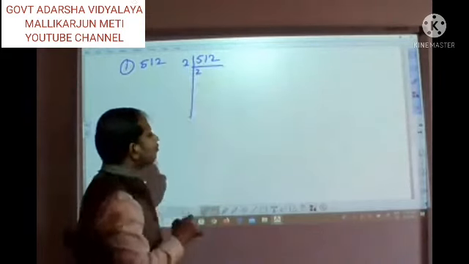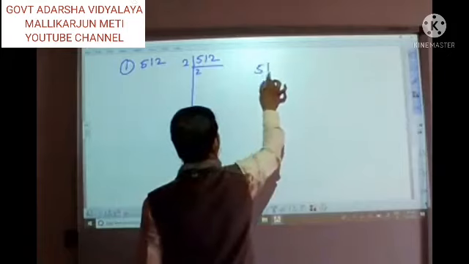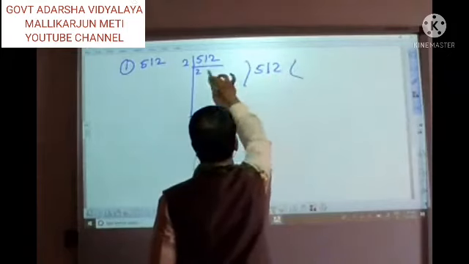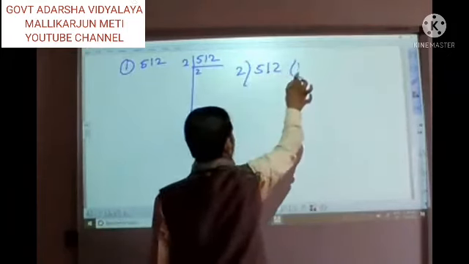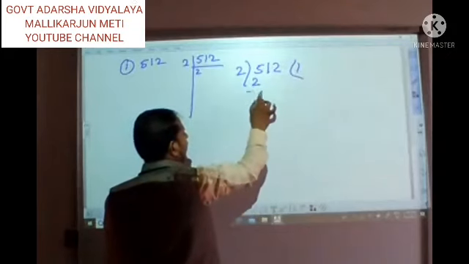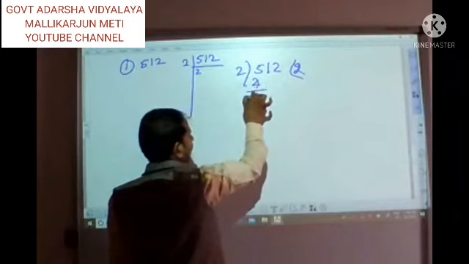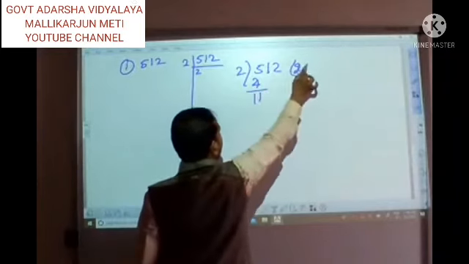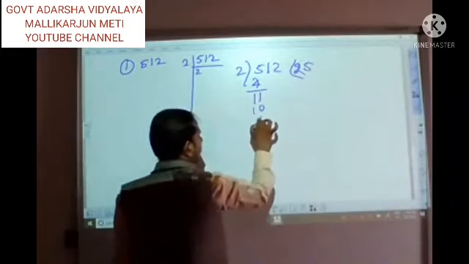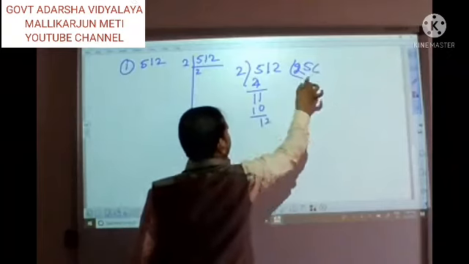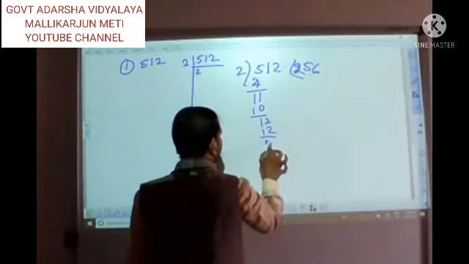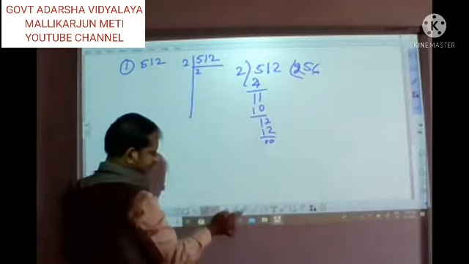If you don't know how to divide, then you can use it like this also. We are going to divide it by 2, right? 2 1s are 2, or 2 2s are 4. 1, 2 5s are 10. Here also 1. 2 6s are 12. Right? You can use it like this also.